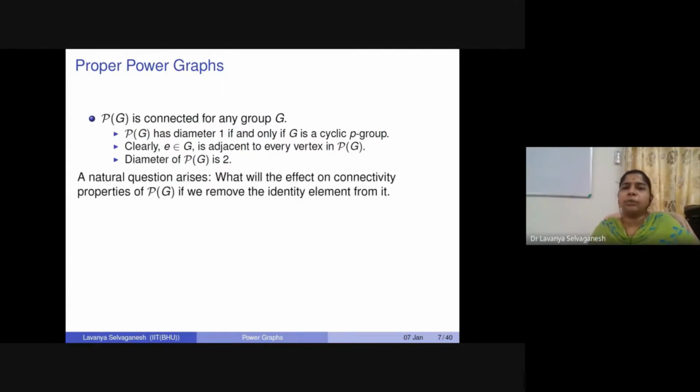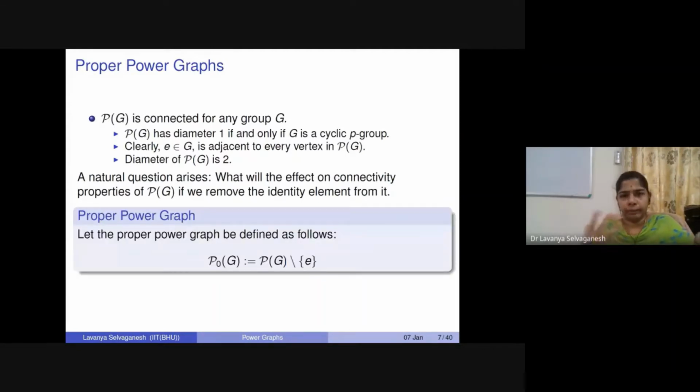So next, what can we talk about? What will be the effect on connectivity properties if we remove this particular identity element, right? We have been looking at it, it is going to connect every other element in the group. But can we say something about the graph when we delete this identity element? Once you delete it, will the remaining graph be connected? Or is it not going to be connected? If it is not connected, then how many components will be there? So these kinds of questions arise naturally.